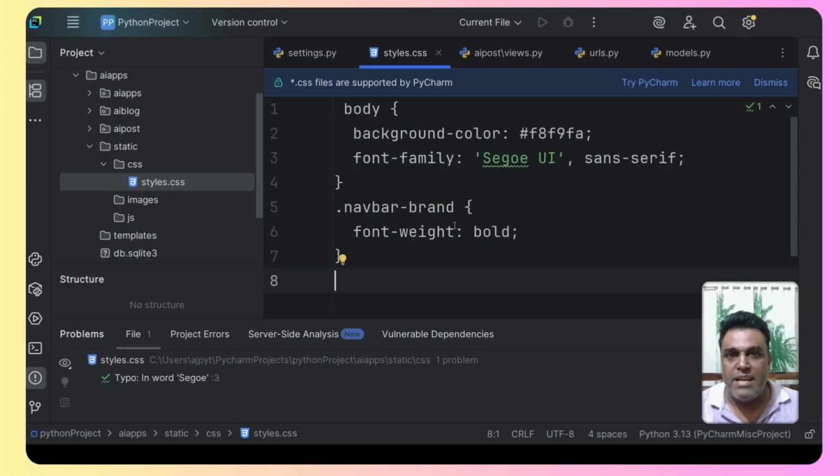And this is basically the CSS code which says body. So whatever HTML body we are going to have, it is going to have a specific background color and a specific font family that we are going to follow. So this is going to be common for all the apps. Then we have a class that is navbar-brand. This is going to be the menu on the website that we have, and we'll come back to this later. So this is the code.